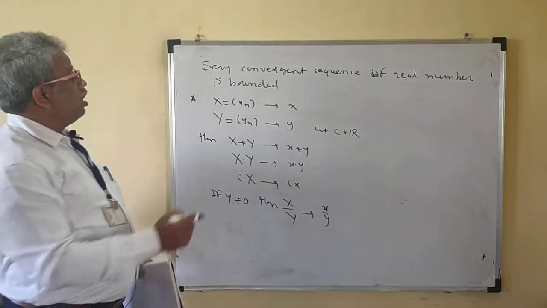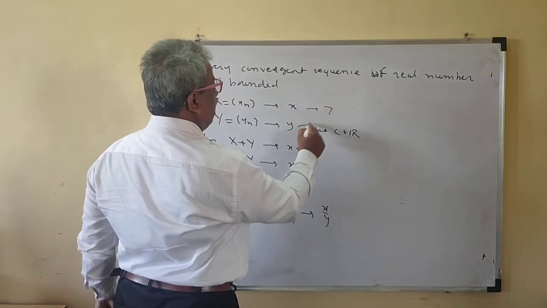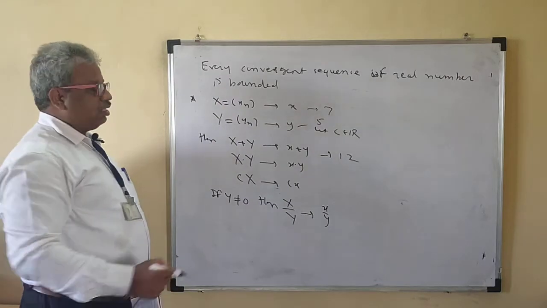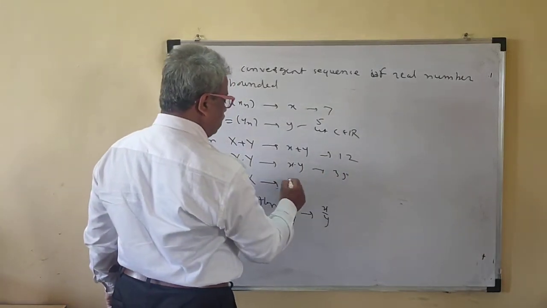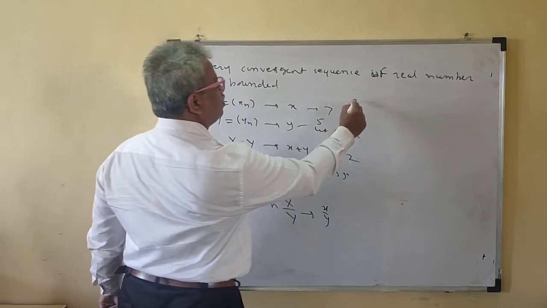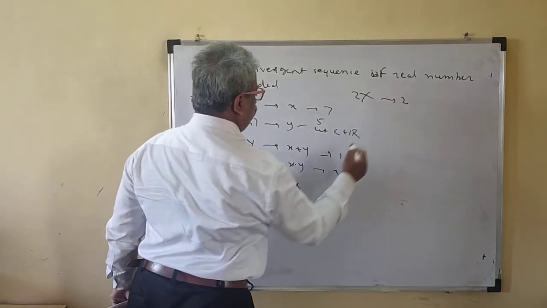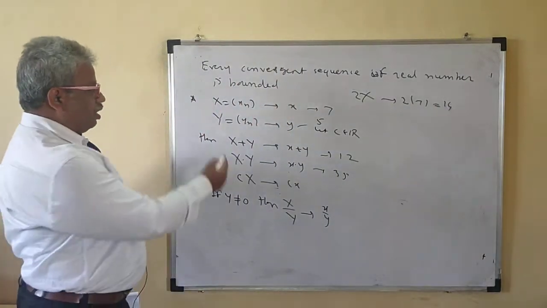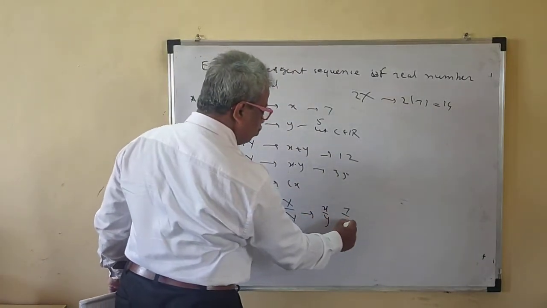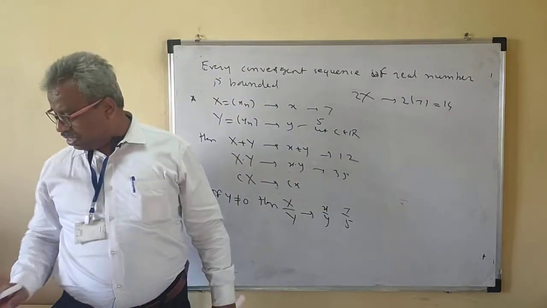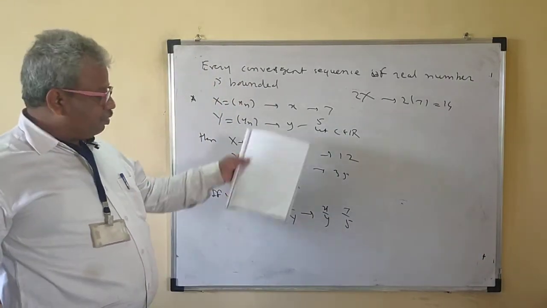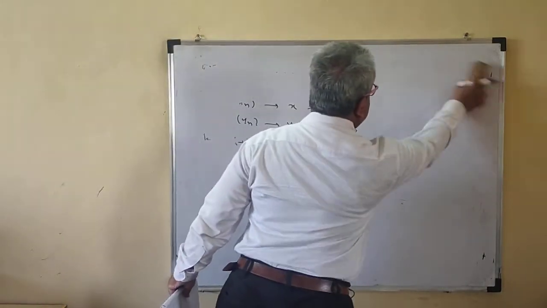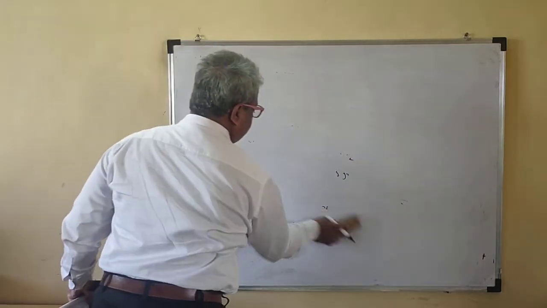That means if the sequence xn is convergent to 7 and yn is convergent to 5, then the sum is convergent to 12, the product is convergent to 35. Suppose twice x, this is convergent to 2 into 7, that is 14. Now here y is not equal to 0, so x upon y is convergent to 7 by 5.